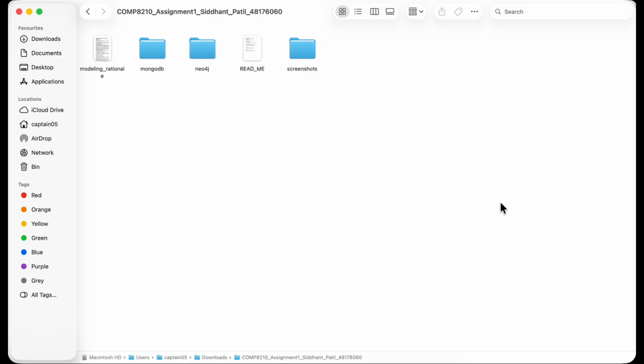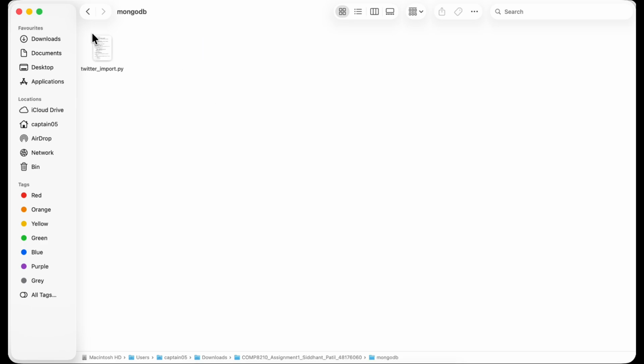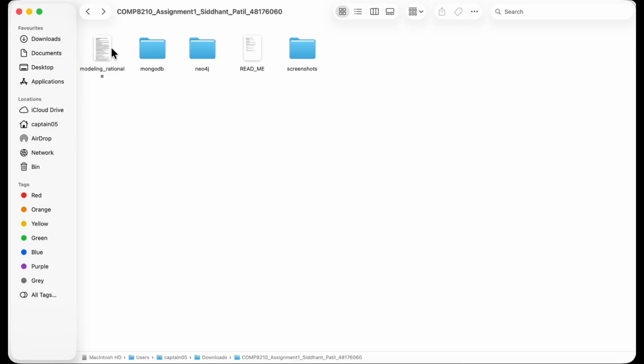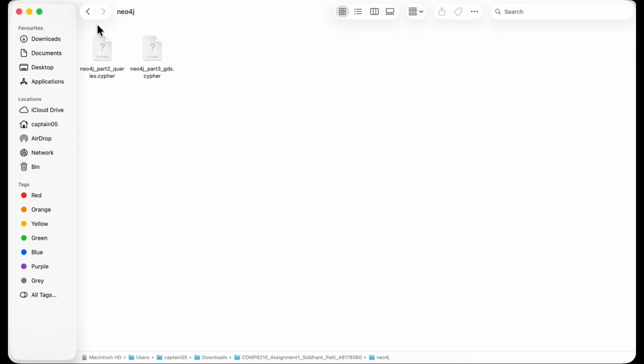To summarize my findings: in MongoDB, I successfully processed 10,000 tweets with temporal analysis. In Neo4j, I identified 14 fraud groups, found that Faith Woodward is a major money routing hub, and discovered Austin Rhodes as a hidden collaborator with fraud group 1149. My submission includes all Python and Cypher scripts, the modeling rationale document explaining my design choices, and visualizations.